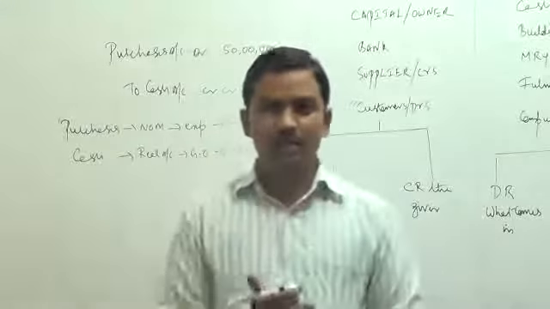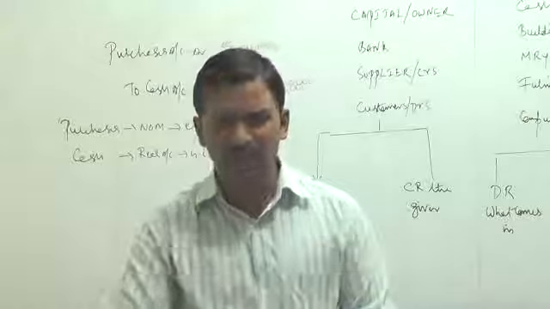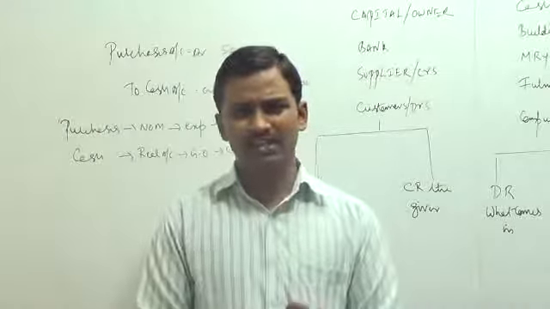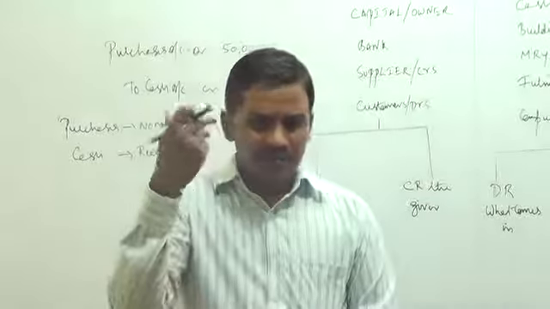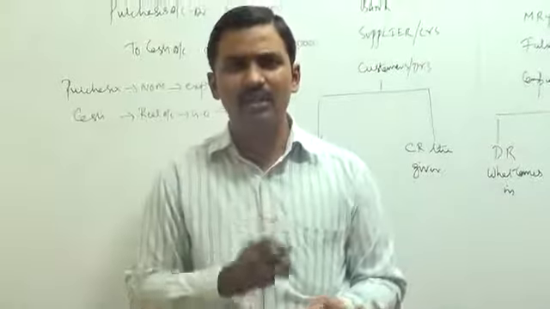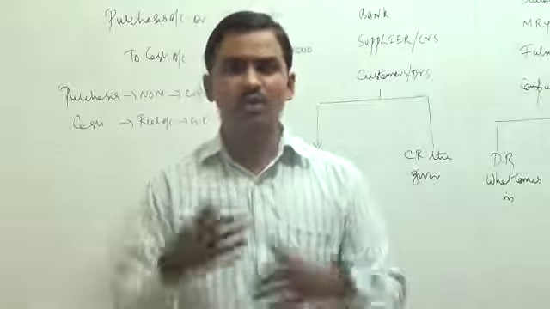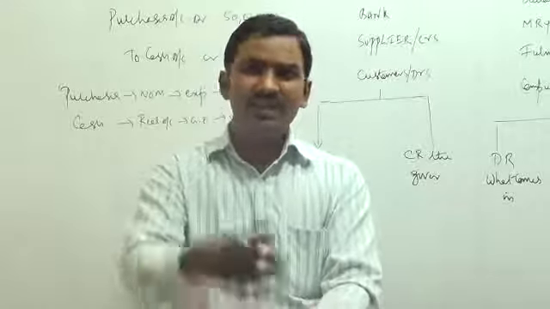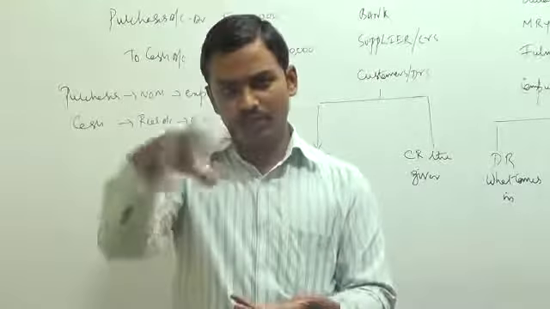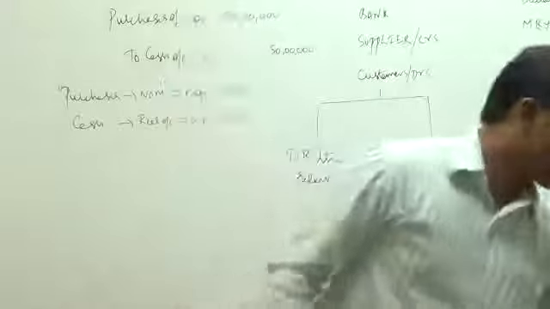You have purchased raw material. As soon as you buy raw material, immediately record it as an expenditure in our books of accounts. Don't wait for the payment of cash, because whether we pay the money today or tomorrow does not make a difference. As soon as we buy raw material, immediately show it as an expense in our books of accounts, or you can say raw material, inventory, real account coming in, debit. No problem, you can use both the rules.